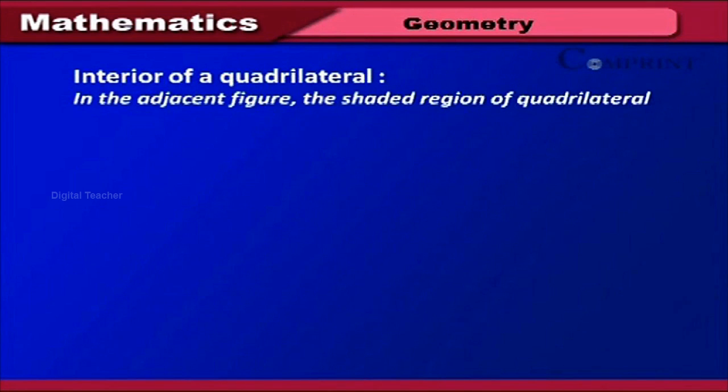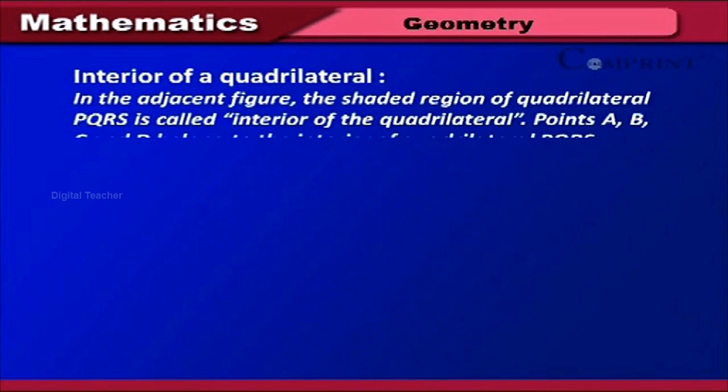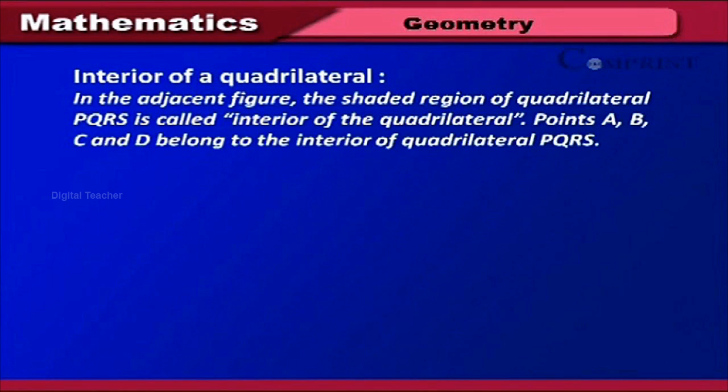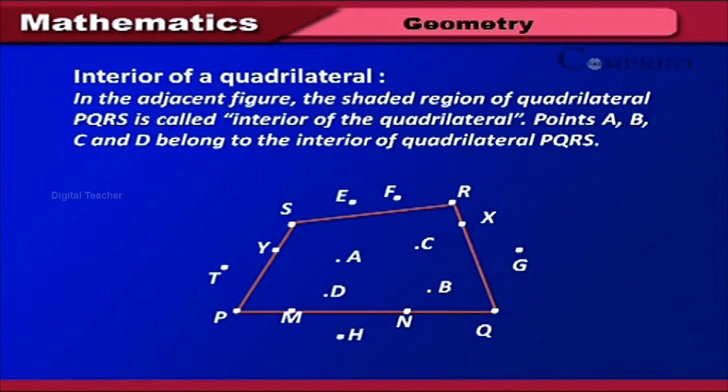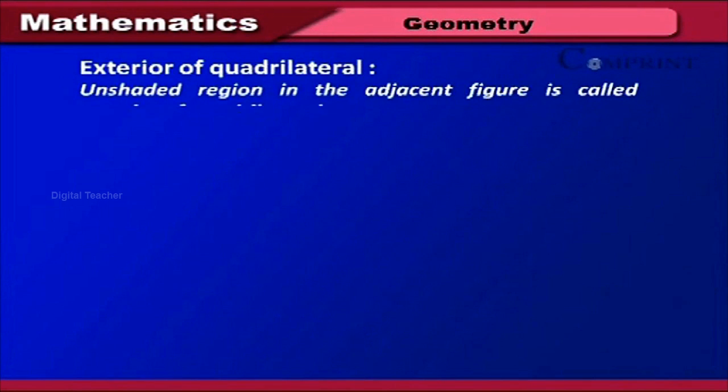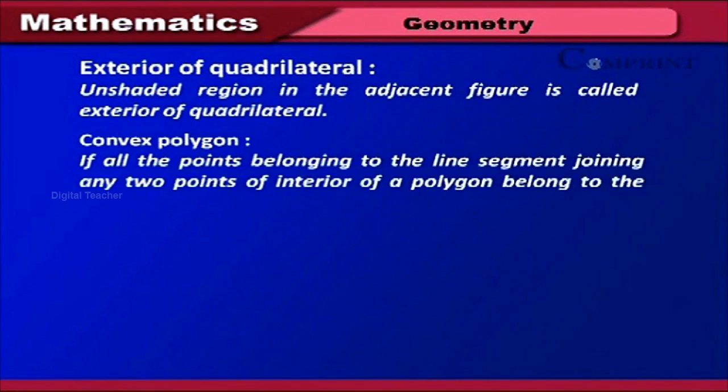Interior of a quadrilateral. In the adjacent figure, the shaded region of quadrilateral PQRS is called interior of the quadrilateral. Points A, B, C and D belong to the interior of quadrilateral PQRS. Exterior of quadrilateral.